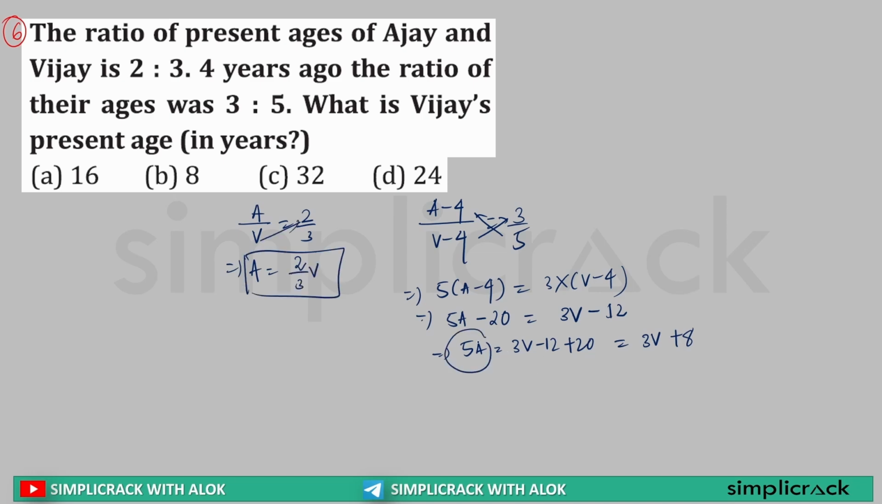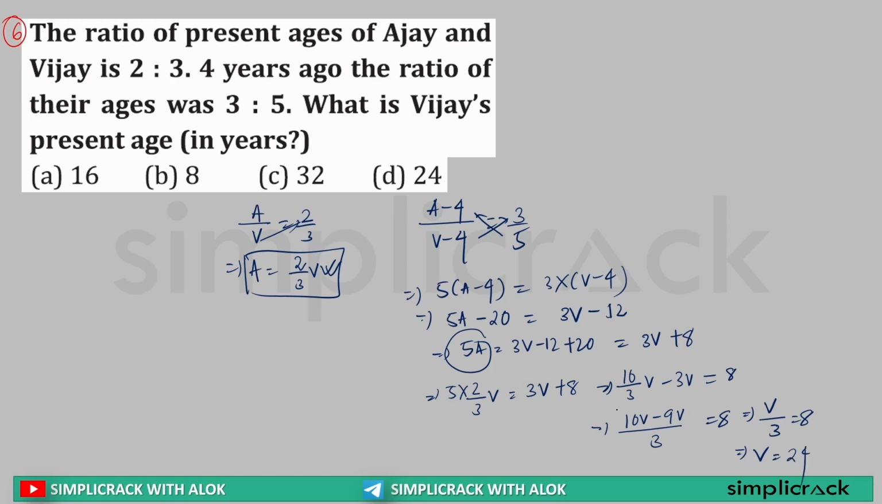Now sir, in place of a I can put this value, so I can write this as 5 into 2 by 3 v is equal to 3v plus 8, or sir I can further write it 10 by 3 v minus 3v is equal to 8, or sir I can write 10v minus 9v divided by 3 is equal to 8, or this can be written as v by 3 is equal to 8, or v is equal to 8 into 3, that is 24. So what is Vijay's present age? Sir, it is 24. So option D is the right answer.